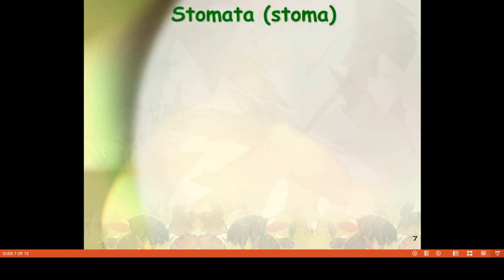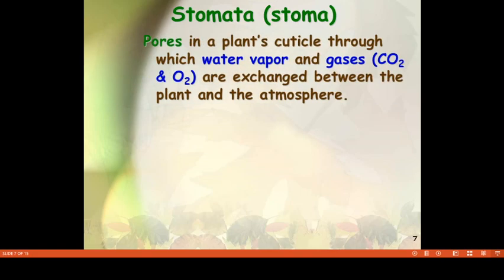First of all, you have to know what is meant by stomata. Stomata are one kind of small pores on the surface of the lamina.